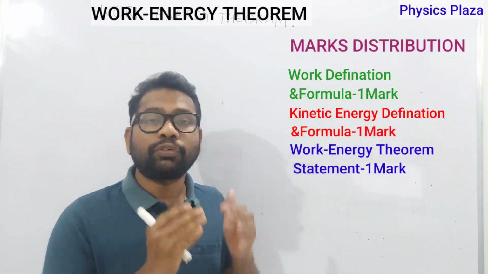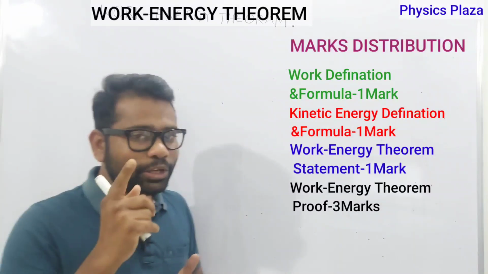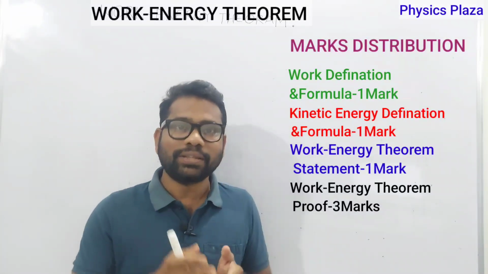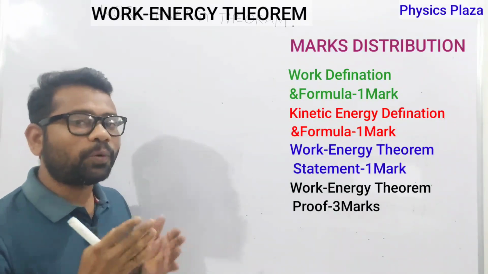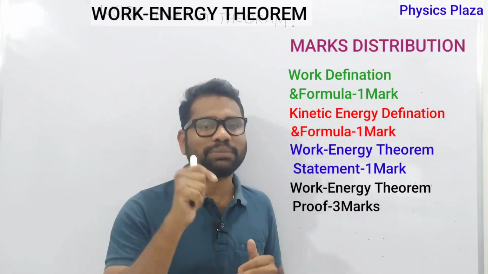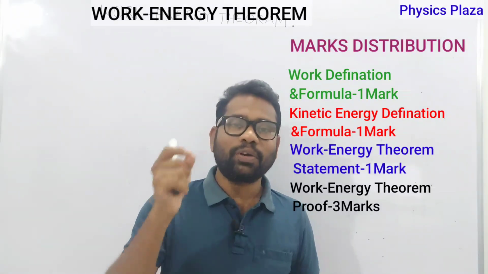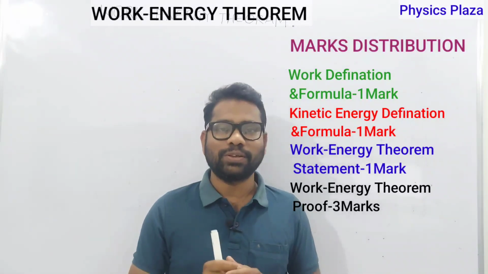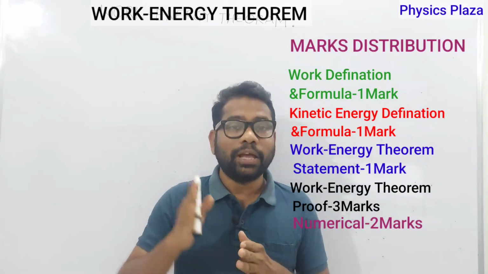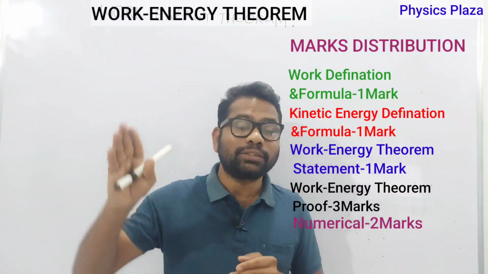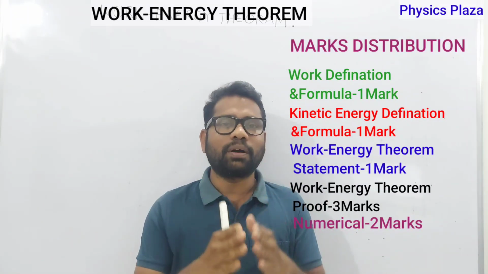Next 3 marks for proving the work-energy theorem. Okay children, then here you may get one doubt. Sir, you said that it is 8 marks, but till now only 6 marks are over. Yes, I am coming to that point only. Children, whenever the work-energy theorem is asked, one numerical will be attached to it. Which means we have to do the work-energy theorem along with the numerical. So, that numerical carries 2 marks. 6 plus 2, 8 marks.